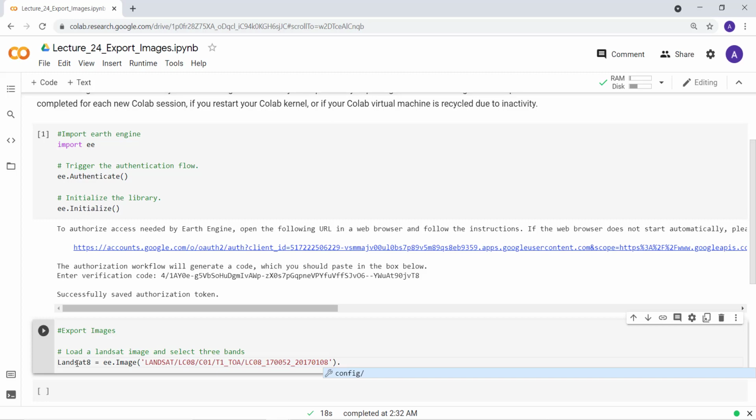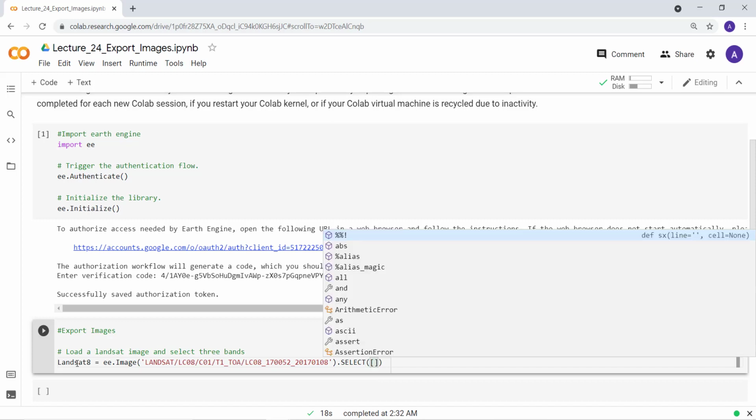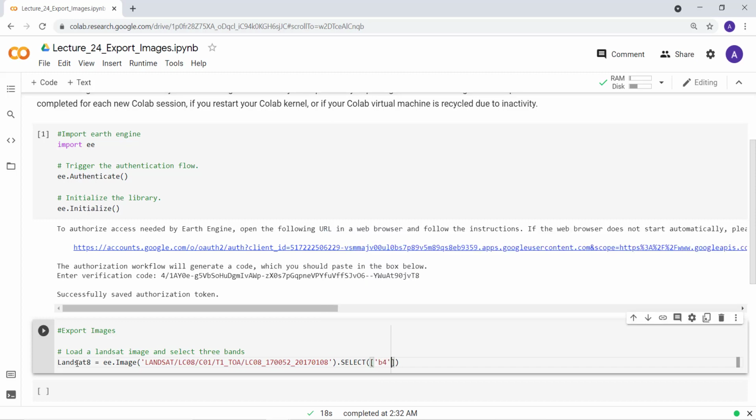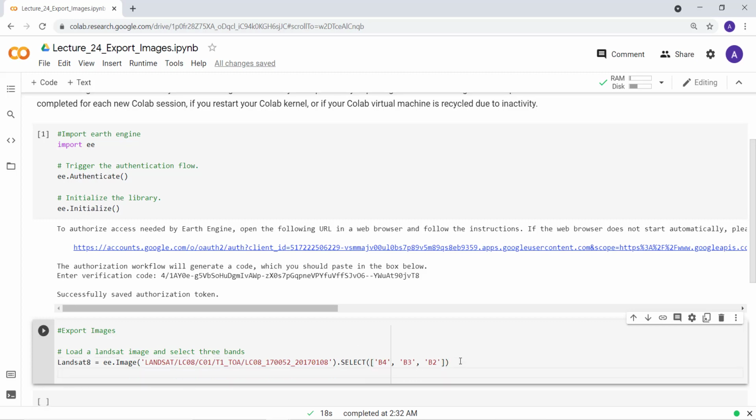And then I'll select 3 bands because I have multiple bands. I don't necessarily need to download all of these, so I'll just select only 3 bands. Select. And then I'll list the bands that I'm interested to download. Band 3 and band 4. And the last band that I'm interested in is band 2. I'll actually need to change the caps here, again here. Okay, so this looks good.